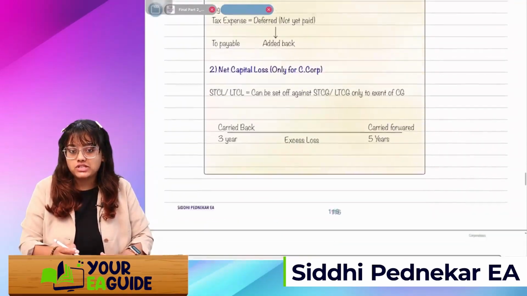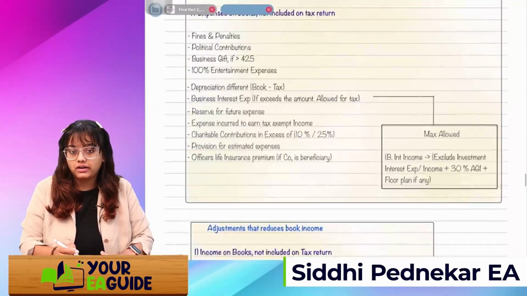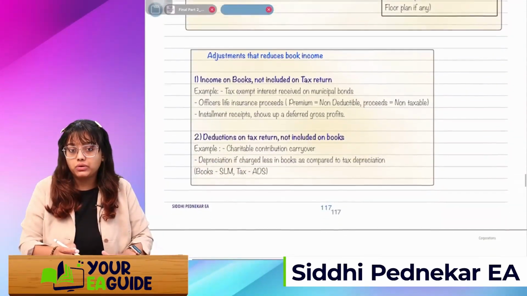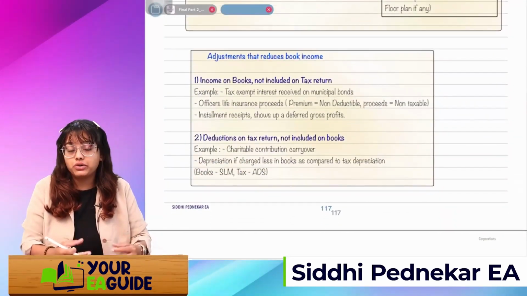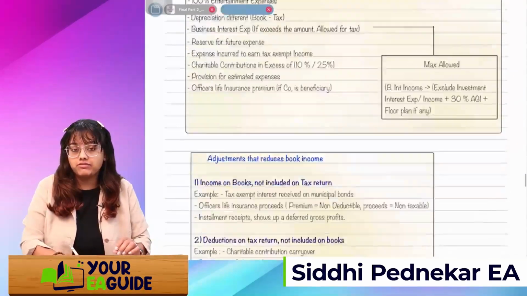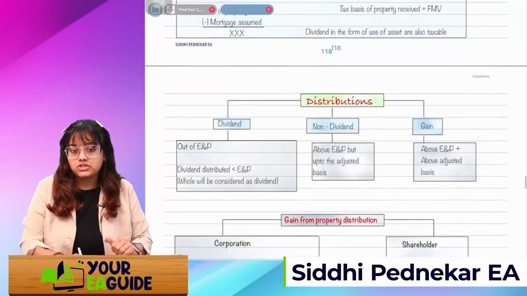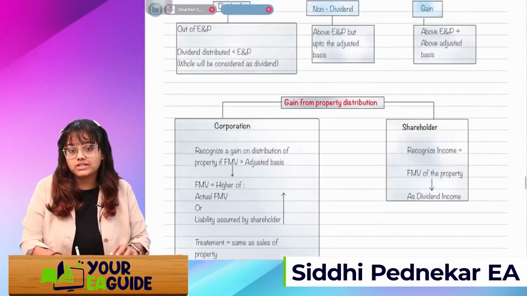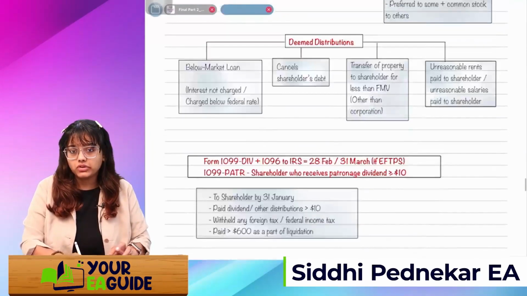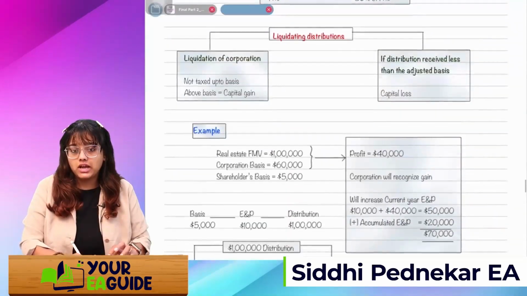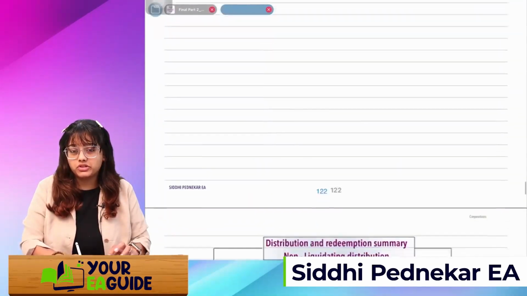Then how to adjust our book income, and how to adjust the adjustment to reduce the book income. So whatever is the M1 adjustment we'll see. Then I have included few examples based on the previous topics. Then there's the distributions.